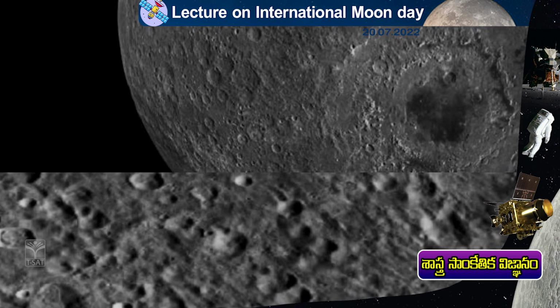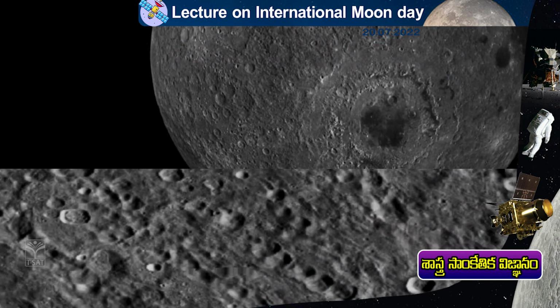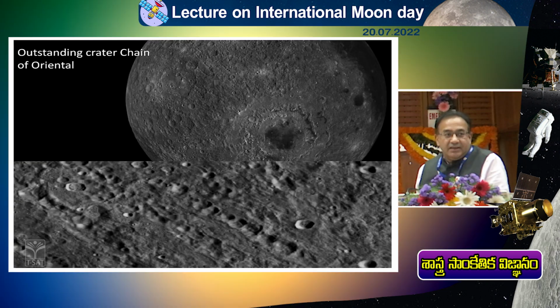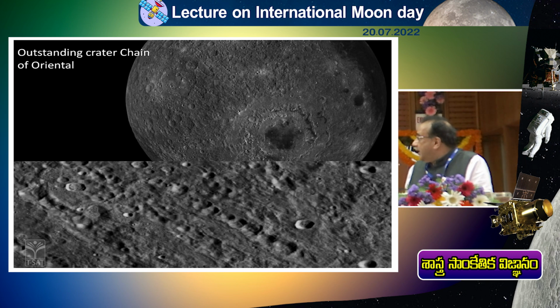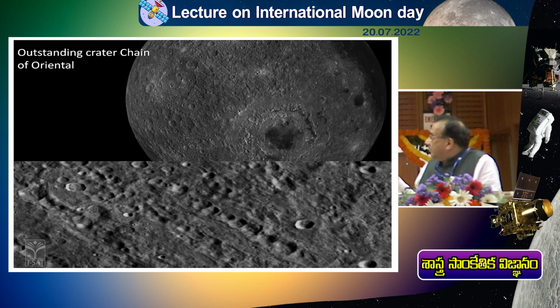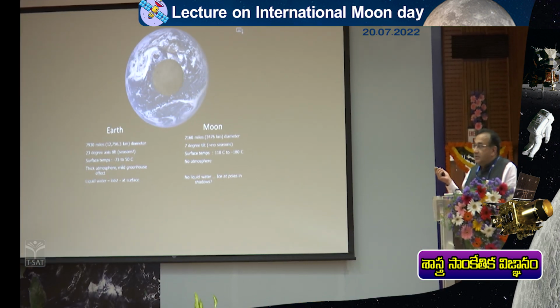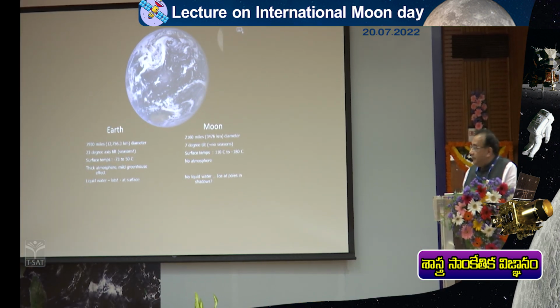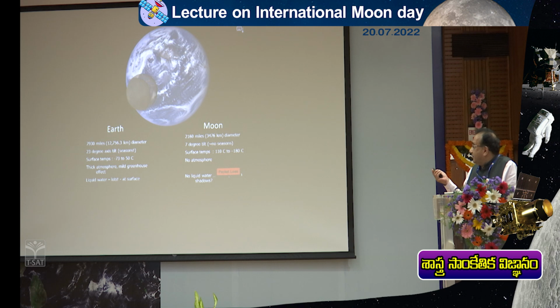This photograph has been captured from a position in the solar system called the Lagrangian points. There is a satellite of NASA which operates from a Lagrangian point, and this has captured this beautiful image of Earth and the moon going around the Earth. So what is the basic difference you can see between moon and Earth? The Earth is a blue planet. The colors, you see the color.